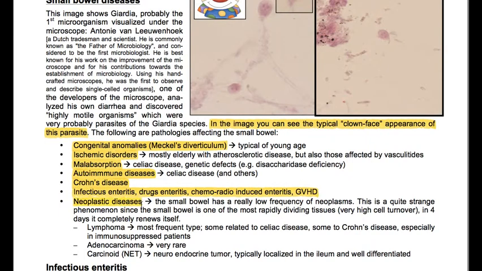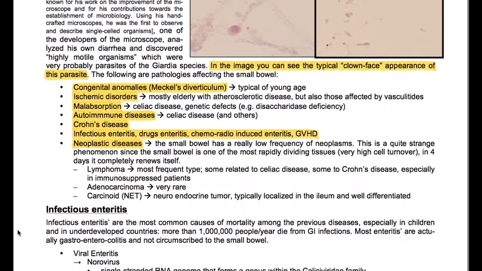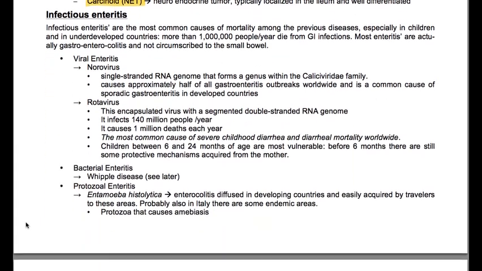Neoplastic diseases: the small bowel has a really low frequency of neoplasms, which is quite a strange phenomenon since the small bowel is one of the most rapidly dividing tissues, so we have a very high cell turnover. In 4 days it completely renews itself. We have lymphoma, which is the most frequent type, some related to celiac disease, some to Crohn's disease, especially in immunosuppressed patients. We have adenocarcinoma, which is very rare, and the carcinoid, a NET, which is a neuroendocrine tumor typically localized in the ileum and well differentiated.